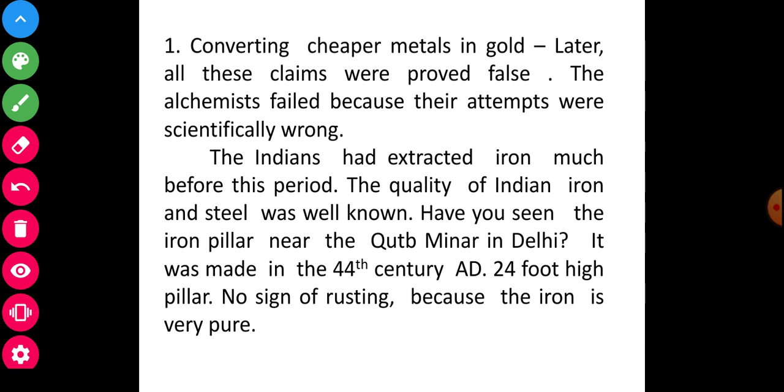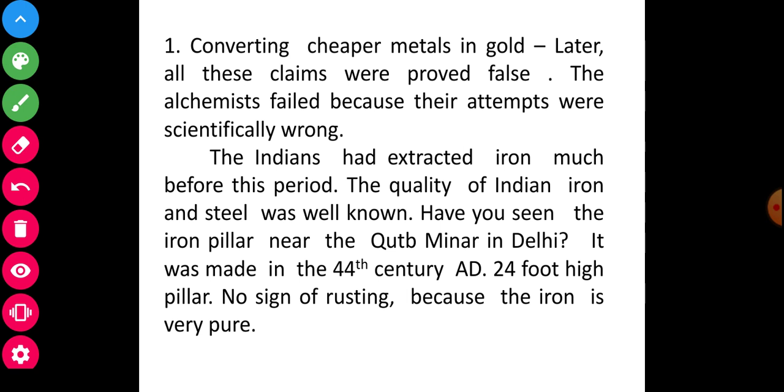Another paragraph is written here. The Indians had extracted iron much before that period. You will see that the quality of Indian iron and steel was very good at that time. Have you seen the iron pillar near the Qutub Minar in Delhi?